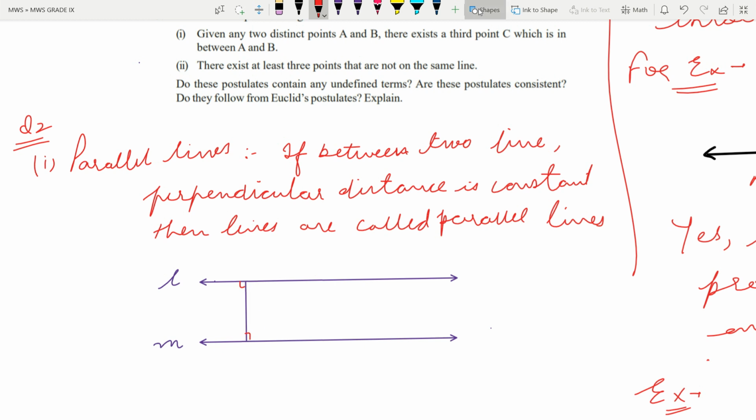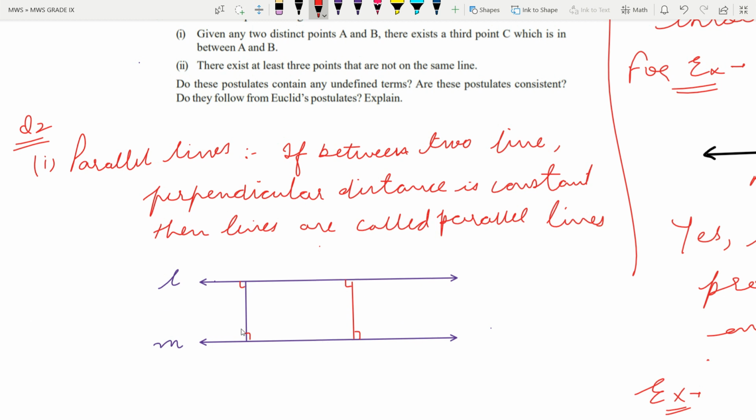Let us talk about the perpendicular distance again. If the distance between these two lines here and the distance here are the same, then obviously the distance between these two lines will be the same everywhere.